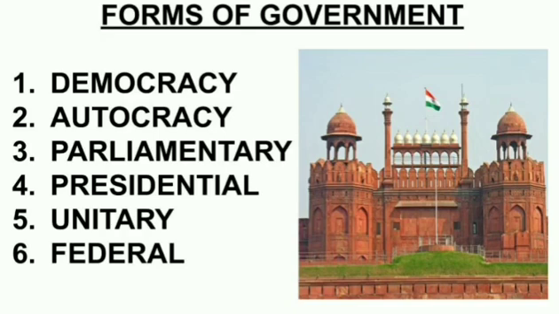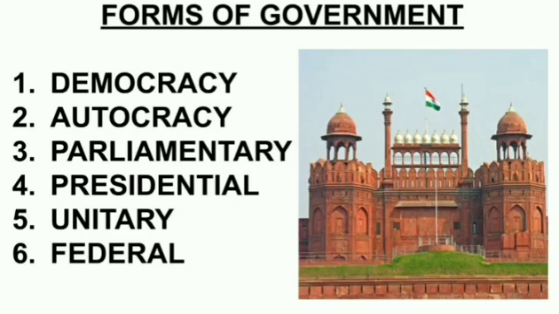So, understood the different types of government? What are the different forms of government? Democracy, autocracy, parliamentary, presidential, unitary and federal. These are the different forms of government working throughout the world. As the country feels, that type of government they can take up.